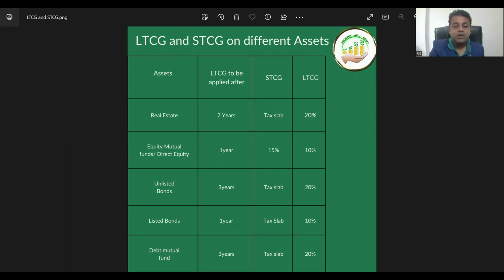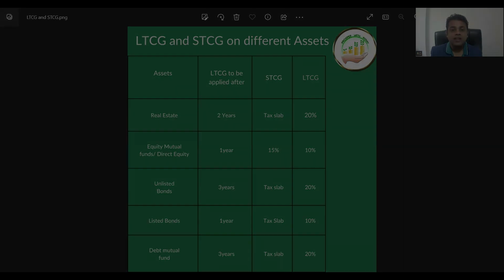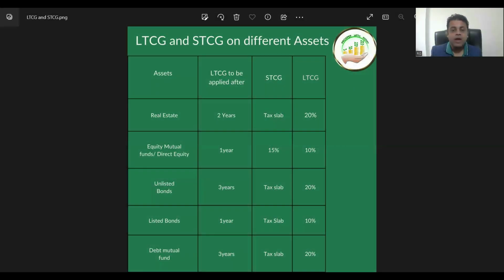For the unlisted bonds, LTCG is applicable after 3 years. Till that time, tax slab of STCG is applicable. For listed bonds, LTCG is applicable after 1 year. Till that time, STCG is applicable, that is as per your tax slab. In the debt mutual funds, LTCG is applicable after 3 years, but STCG is applicable based on your tax slab. So this is the impact of different asset classes based on the asset classes that you are investing in.